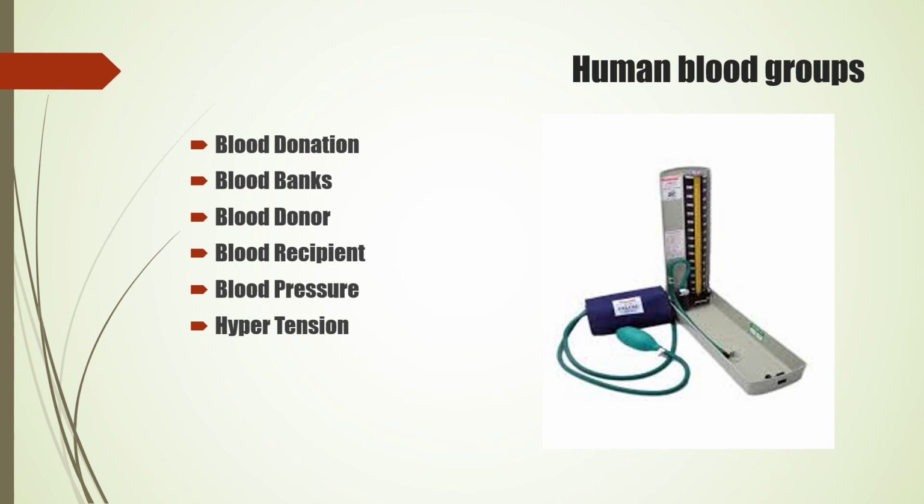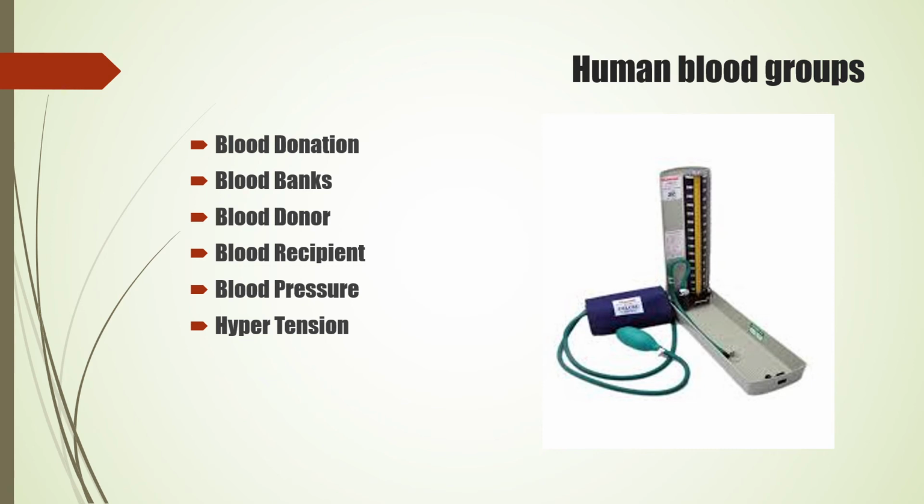And who is a blood recipient? The person who receives the blood is referred to as the recipient. A person of blood group O can donate blood to a person having any other blood group, whereas a person with AB blood group can receive blood from a person with any other blood group. Hence, a person of blood group O is called a universal donor.